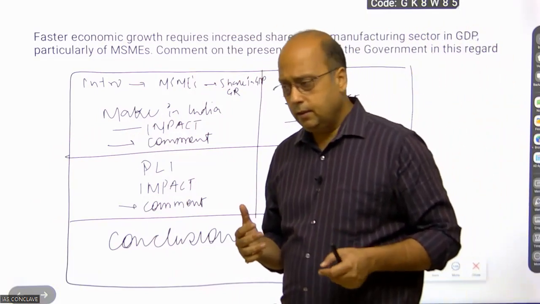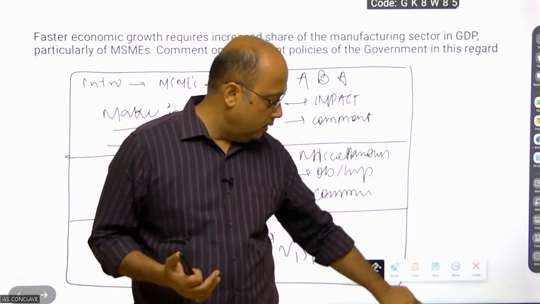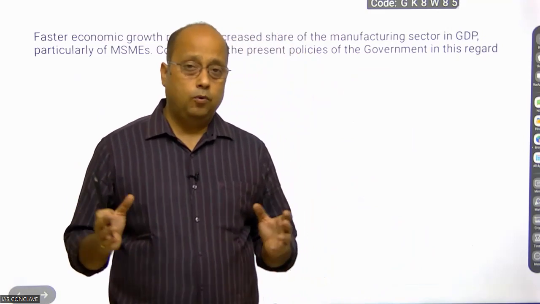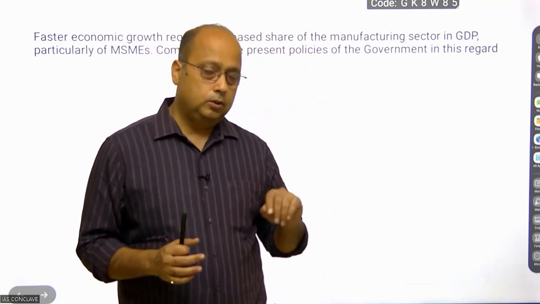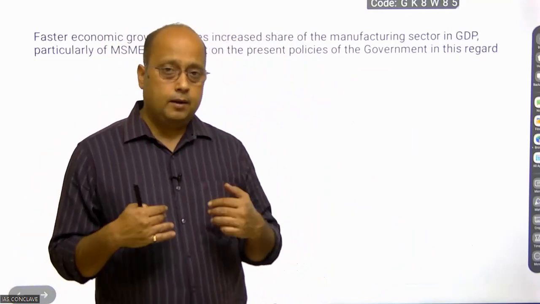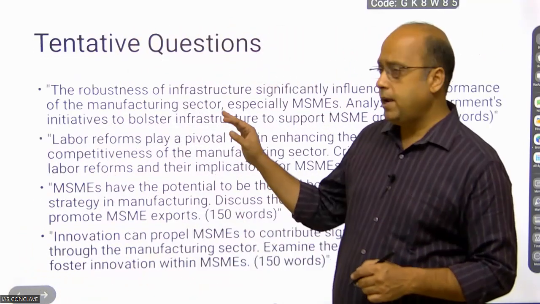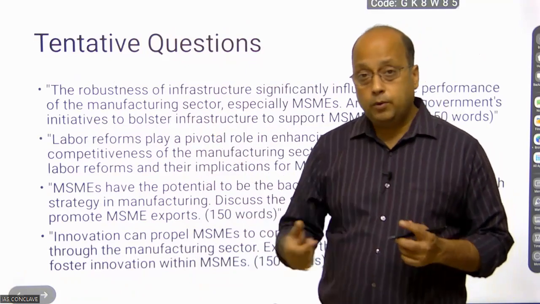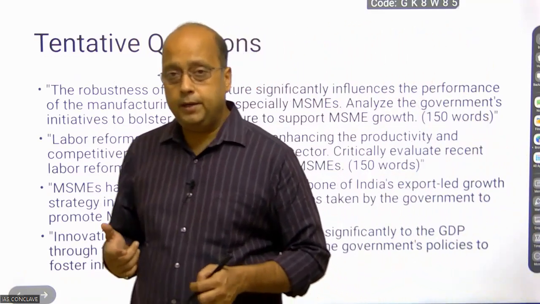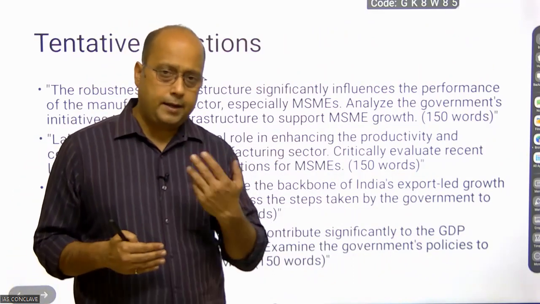Now, my understanding is that in most cases students fail to get the right sense of the question. That is why I have collected 4 or 5 related questions so that you can attempt to make a blueprint and write one answer. I have this list of questions exactly the way we had that question. Sometimes you fail to understand the question, but when you make a blueprint and write a blueprint-oriented answer, you have a better chance of getting the right answer.